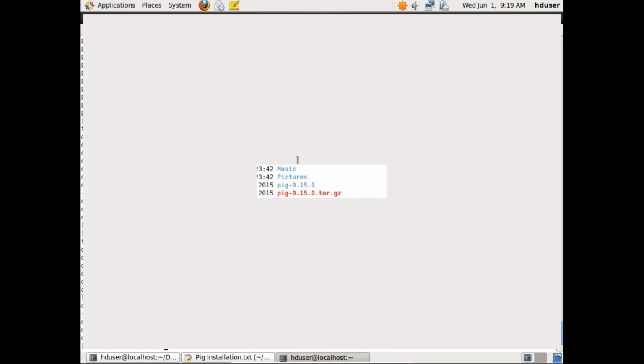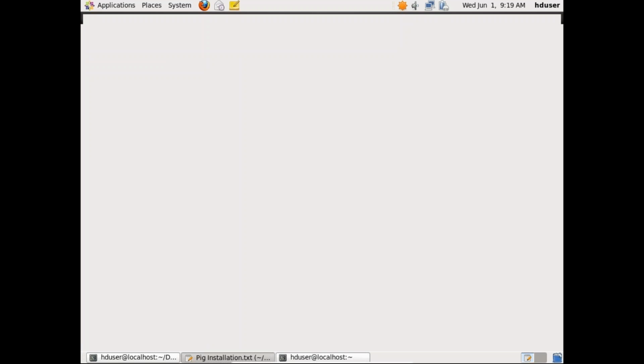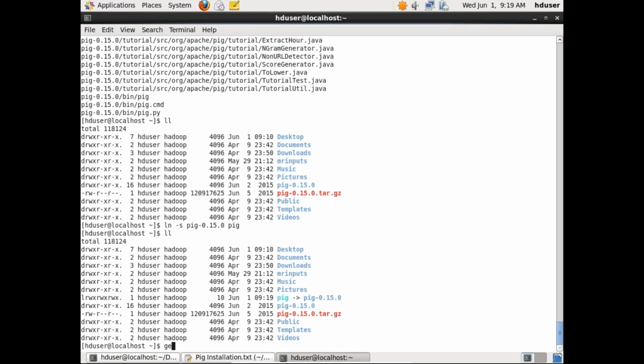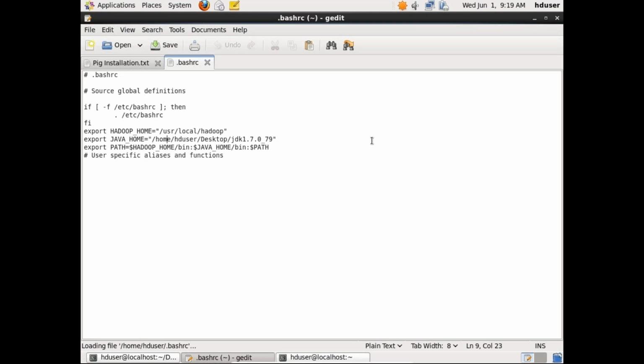Once that is done, we have to set some paths in our bashrc file. Opening bashrc is very important. Please don't play with it. Just do your things and come back without affecting anything else. This is the command for bashrc: gedit is the command that we will be using, with bashrc. This file will be opened in another window.